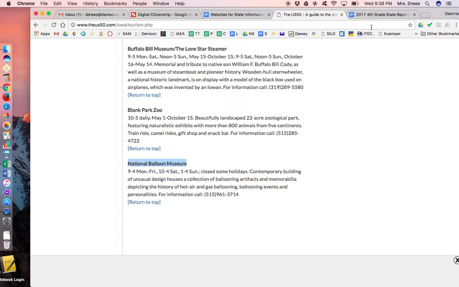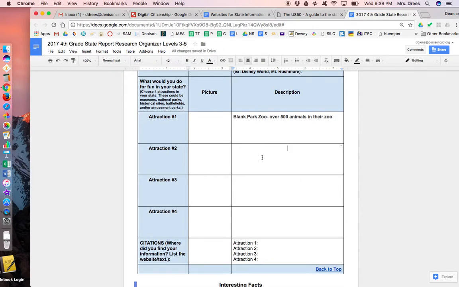So we'll copy that and paste it. The National Balloon Museum shares information about hot air balloons. And we have 2 more.